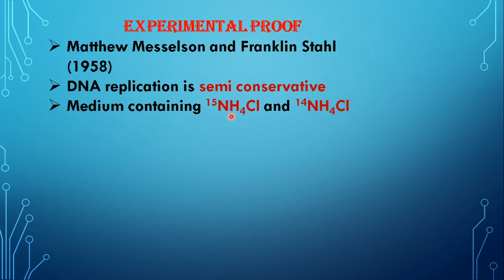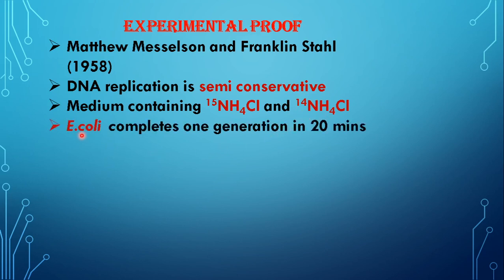In one of them, the ammonium chloride was radio-labeled using the isotopic form of nitrogen, N15. Whereas in the other medium, with the same components and with ammonium chloride as the nitrogen source, the nitrogen used was the naturally occurring N14.